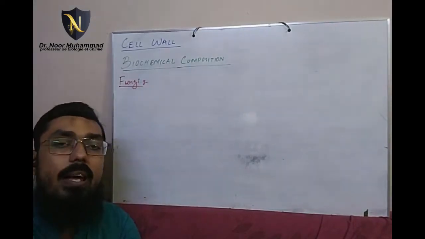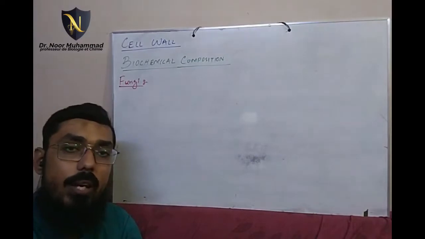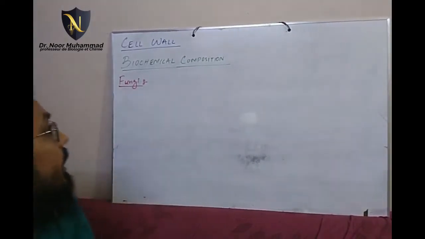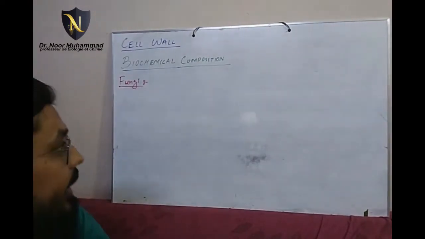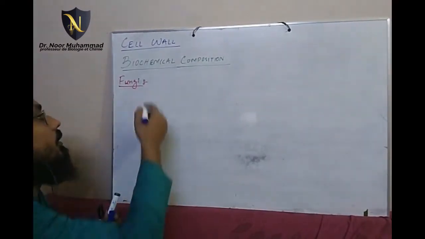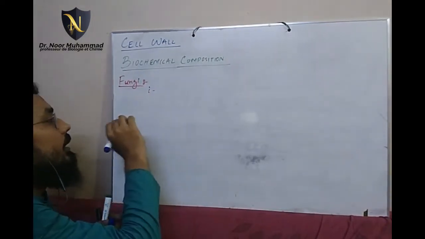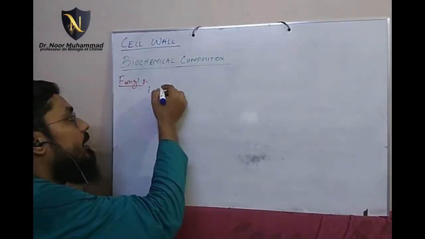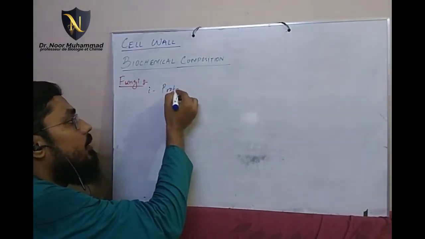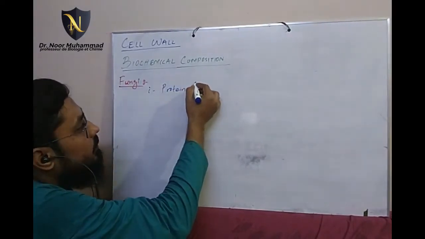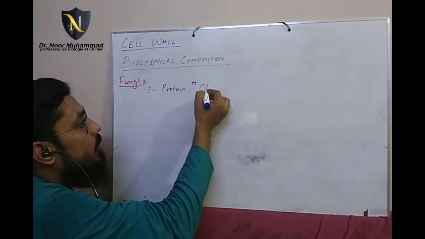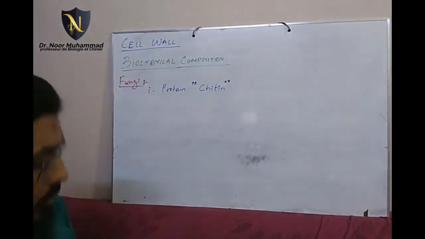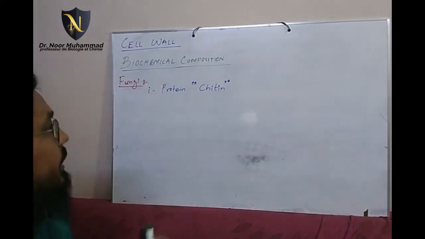As you all know that fungi is also a multicellular organism, eukaryotic has a complete cell and it also contains cell wall. ठीक है. Now fungal cell wall में जो पहला कंपोनेंट है it's the dominant component, it's not a carbohydrate, it's a protein. And what that protein is called? Chitin or chitin, whatever you pronounce, that's totally up to you.